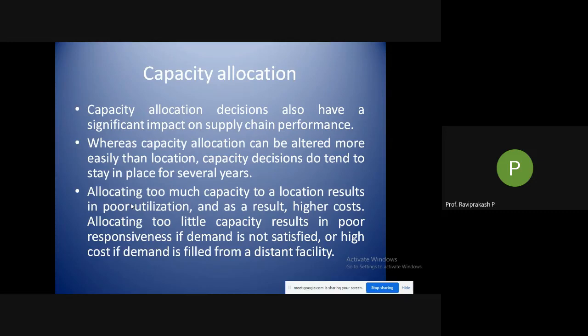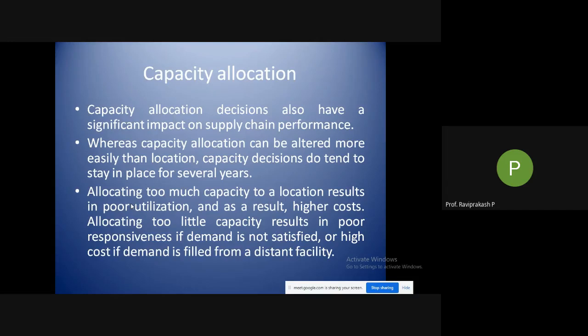If you have enough space, you can increase the capacity, or if you are maintaining the time duration properly. Like what time a particular shipment is coming to me, then what is the gap between that shipment and the next shipment to arrive. Between that, what I should do is clear out the earlier shipment. So I can manage something like this with the capacity. So it is easier than shifting the locations.